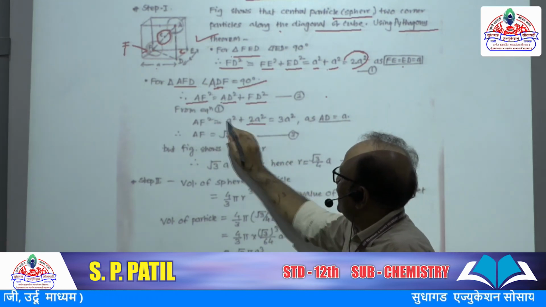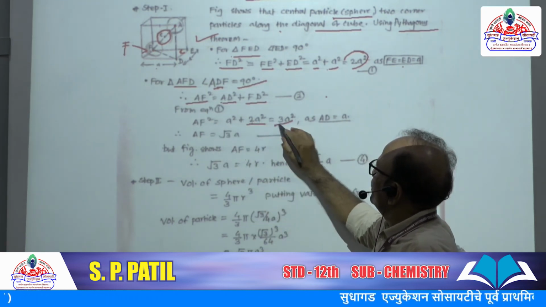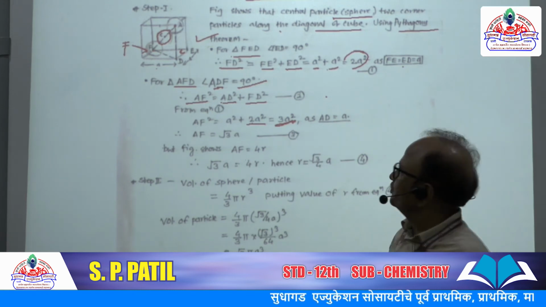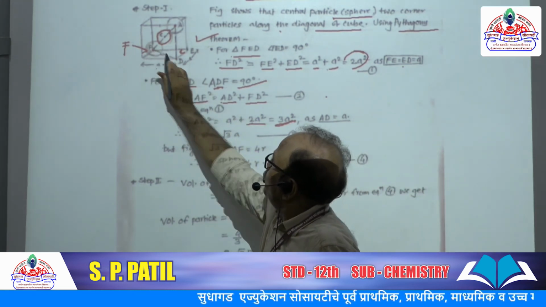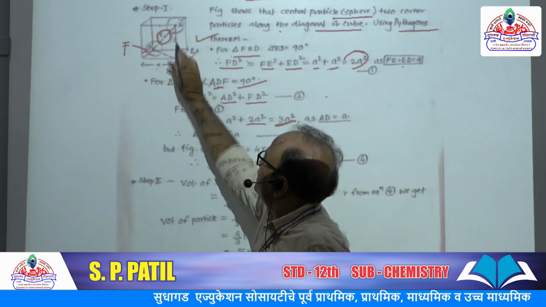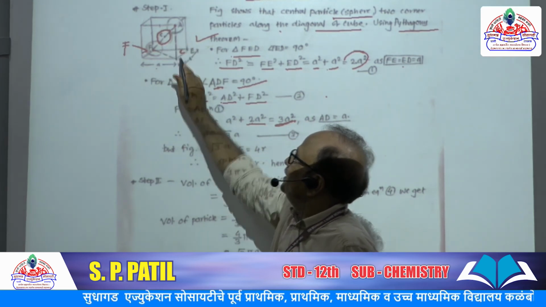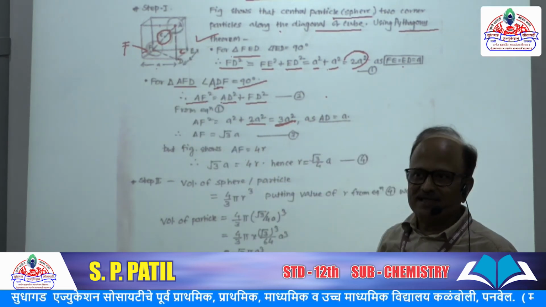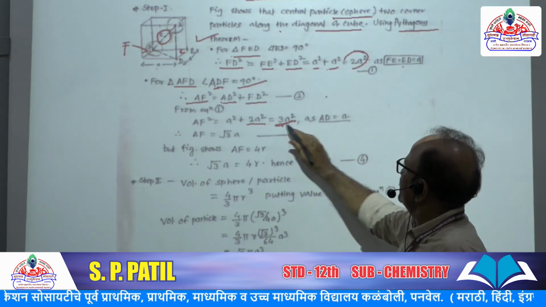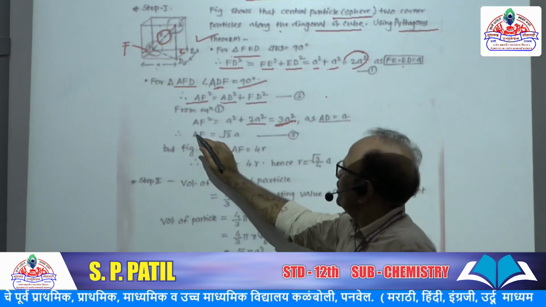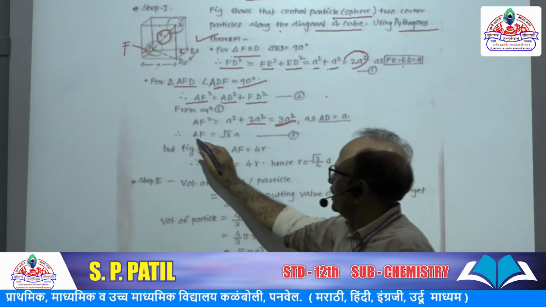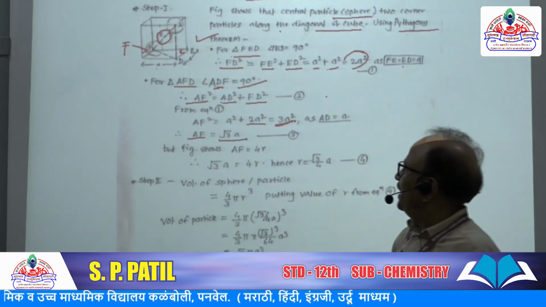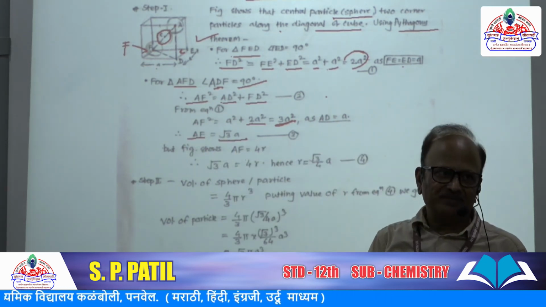So a square plus 2a square is equal to 3a square, as AD is equal to a. So taking square roots, AF is equal to root 3 a, equation number 3.